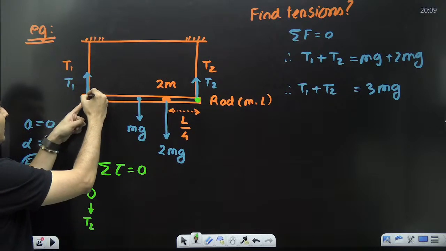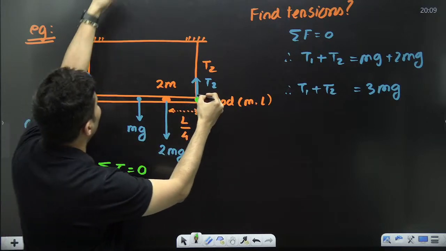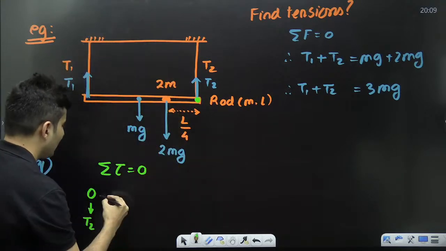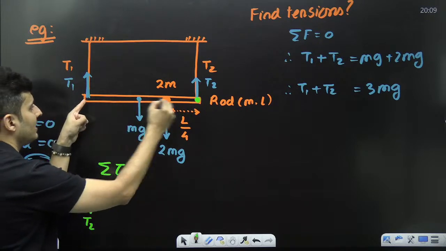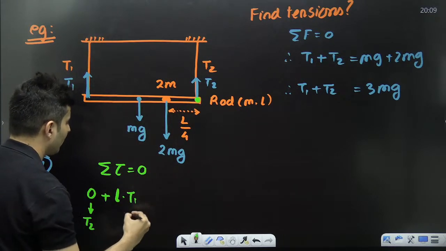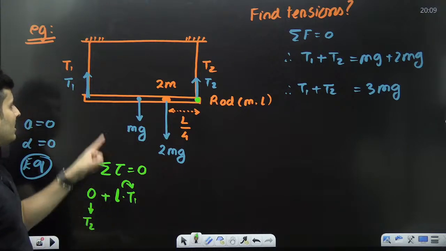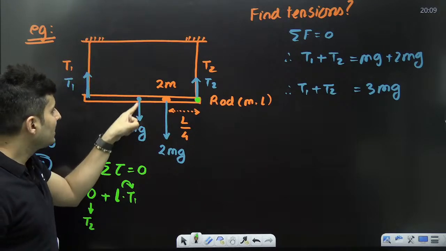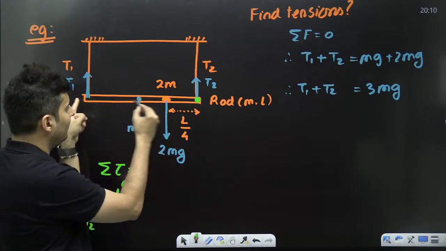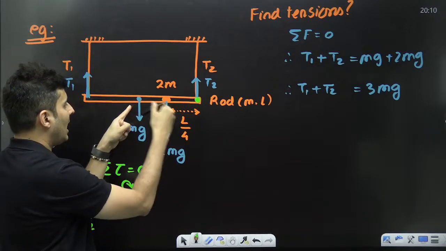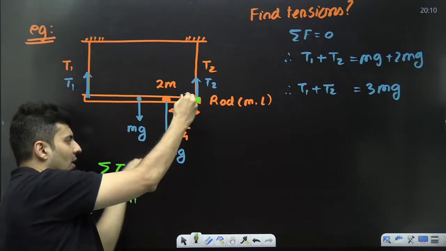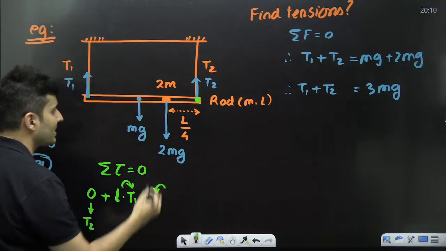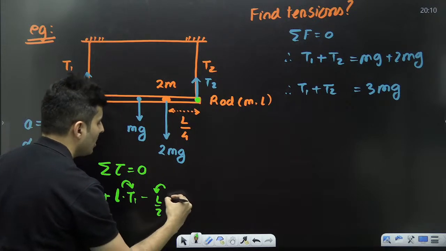The torque by tension 1, check this out about this point. This tension 1 will rotate it clockwise, so I'll use it as plus. Distance is L, so L into perpendicular force T1. That is clockwise. From here till here L, T1, that will rotate it clockwise. This mg is exactly at half the length of the rod, the center of mass. When this mg acts, it will rotate the rod anti-clockwise, so it will be minus. This distance is L by 2 and the force is mg.